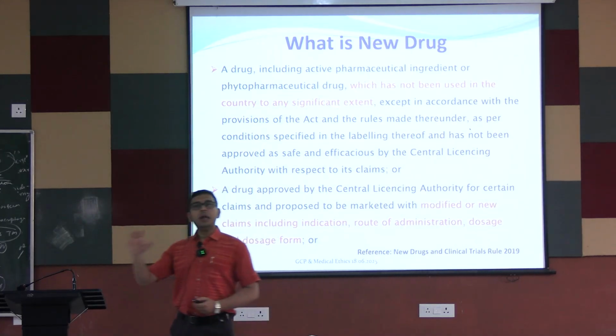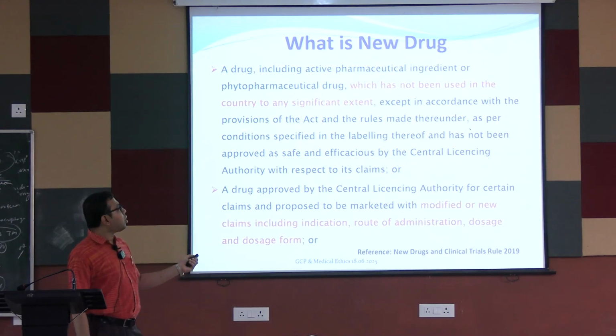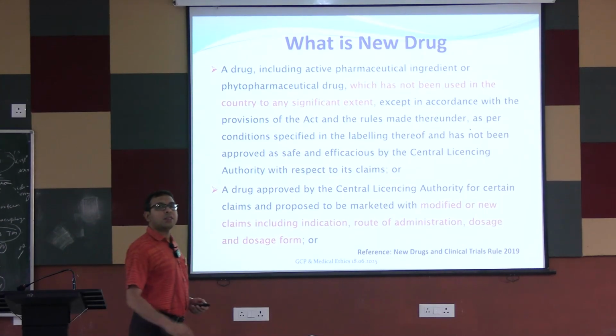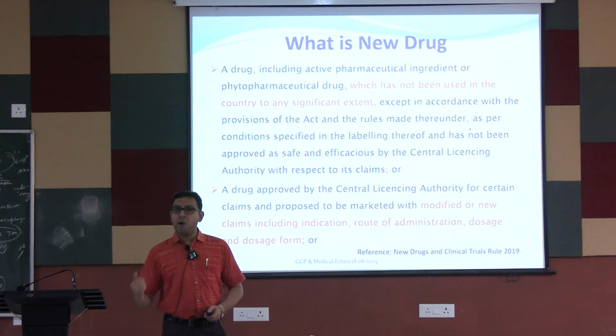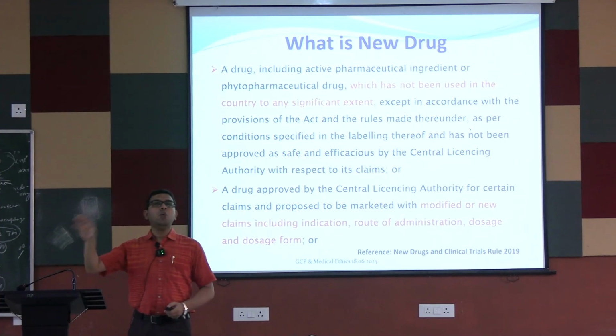It may be used outside, except in accordance with the provisions of the Act and rules, and it is not approved as safe and efficacious by our central licensing authority. The central licensing authority is the DCGI, under which the CDSCO acts. So ultimately this DCGI and CDSCO grant permission for the marketing of newer drugs.